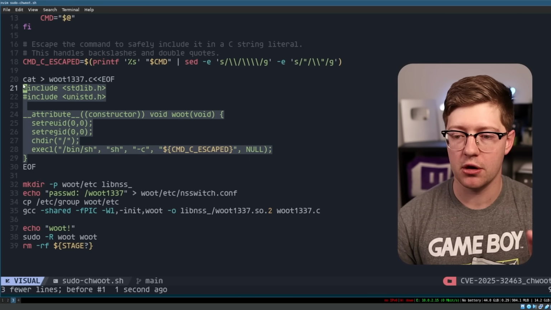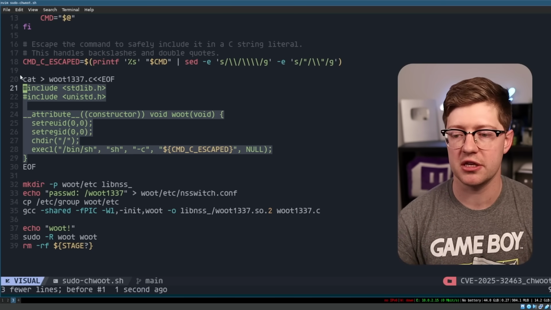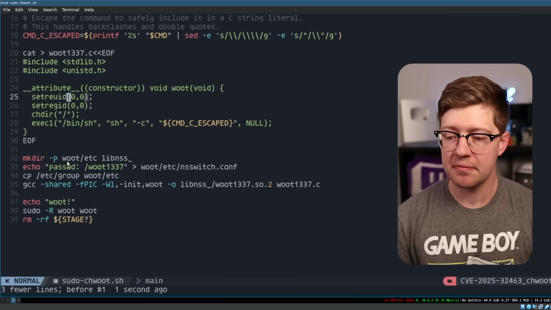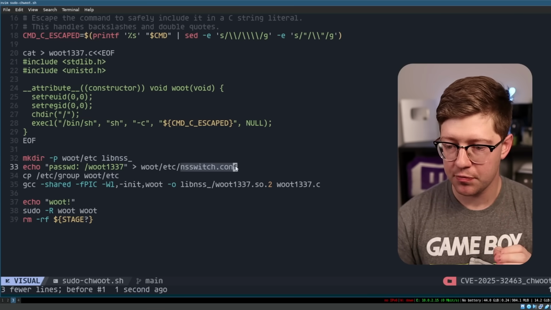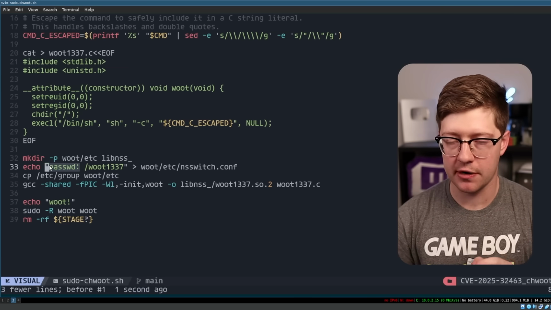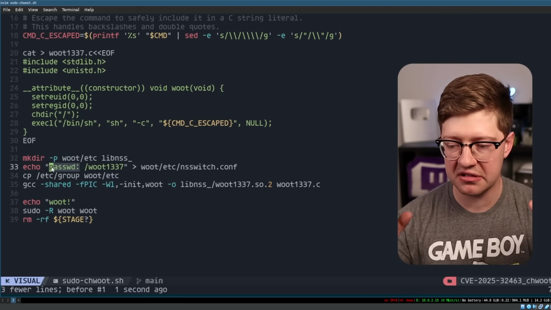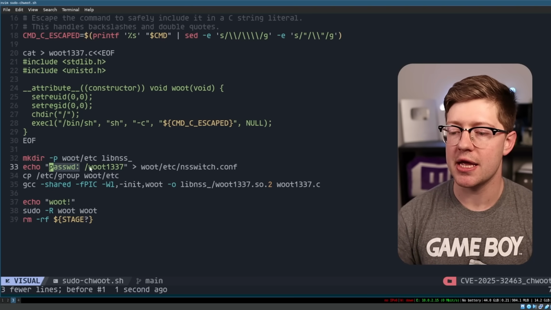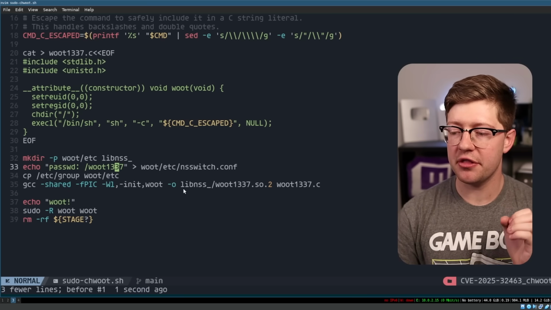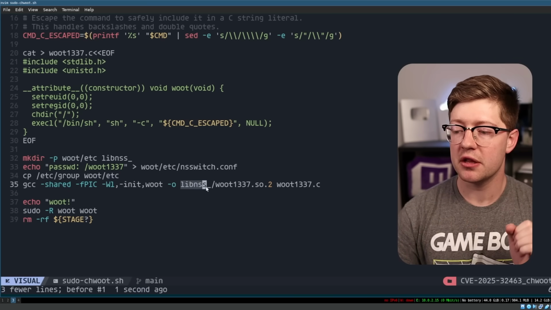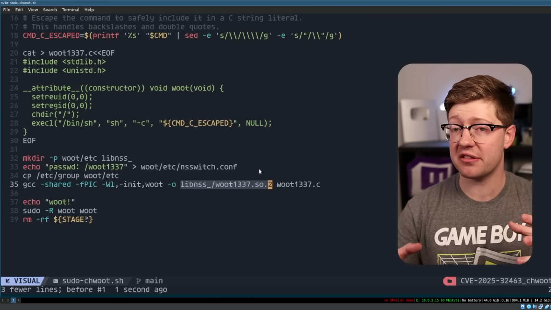Now, for this to happen, the process ID has to also be root. You can't just arbitrarily set your process ID to be root, right? The way that we do this is we make our own version of NSSwitch where we say, hey, any password information, any information related to figuring out the user information of the system is going to be woot1337. What this will do is tell the file system to look for libnss_woot1337.so.2, which is just a shared object.